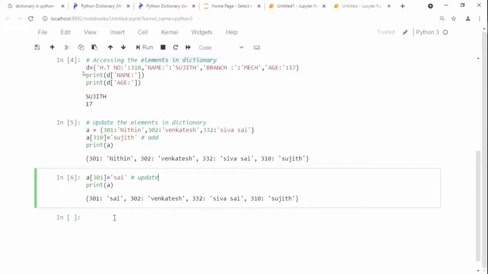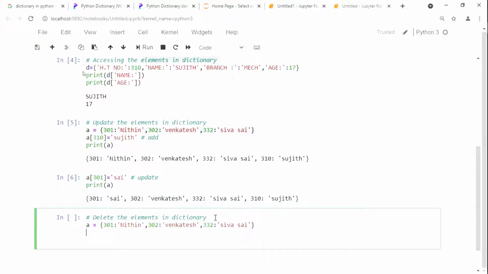Then what I am going to do, simply as usual, I will keep the heading: delete the elements in the dictionary. For example, I need to delete 301. I will call the same names here. Now I need to delete the 301. Another, say 302, if you want to delete, simply delete 302.